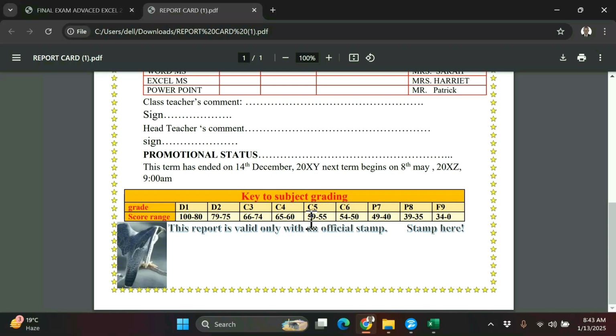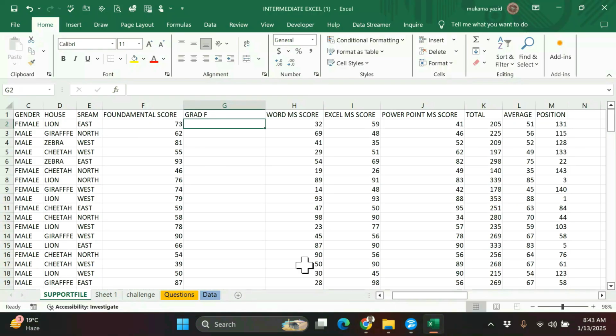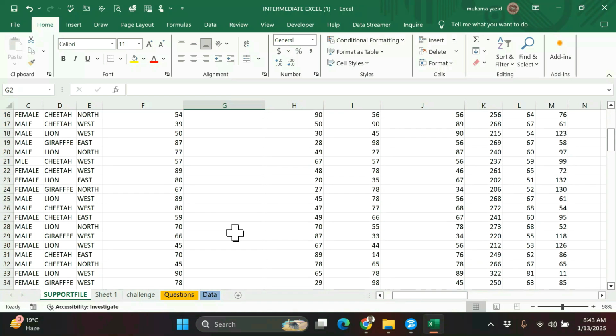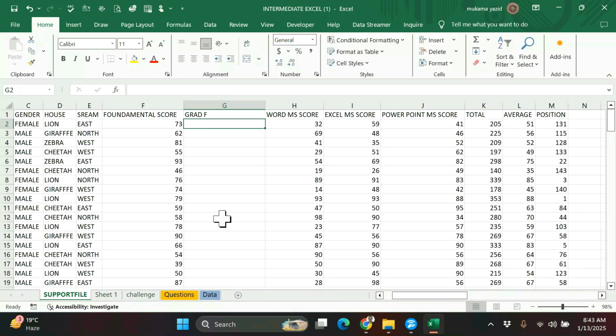So let us go to our Excel. We decide which function we are going to use. For me, I will first begin with the simplest one. I will first begin with VLOOKUP. VLOOKUP can solve that problem.